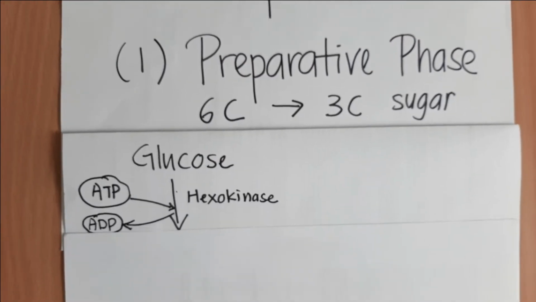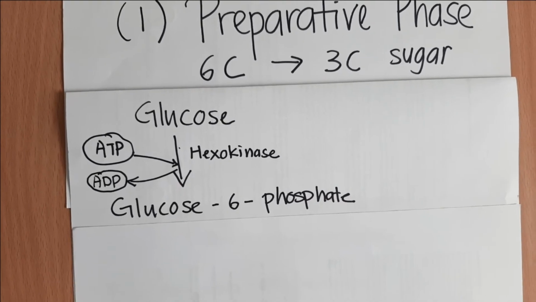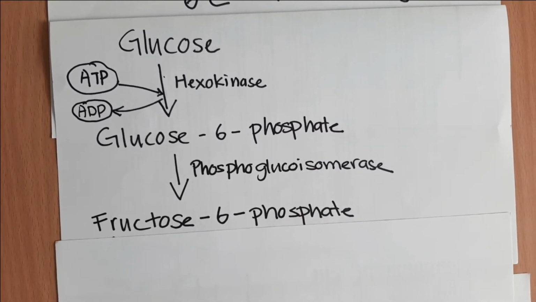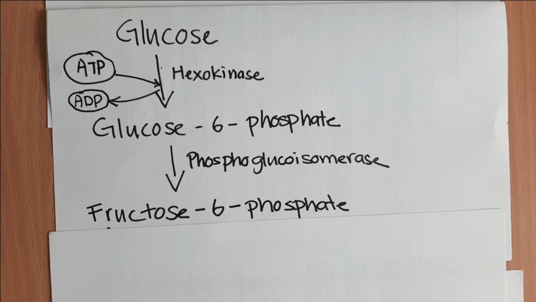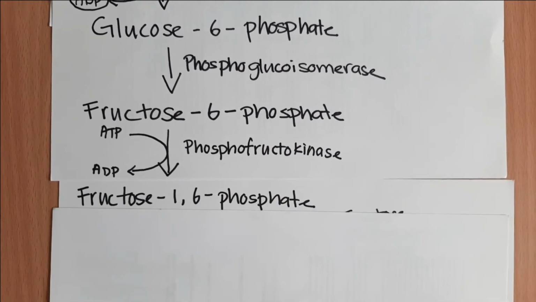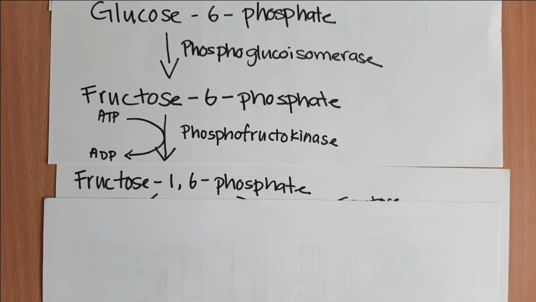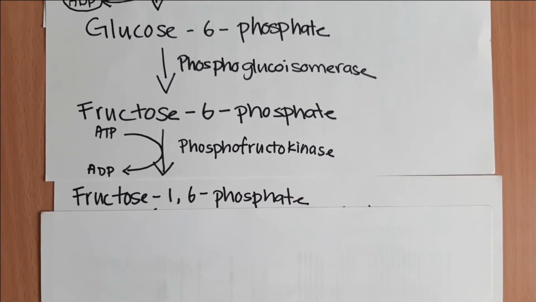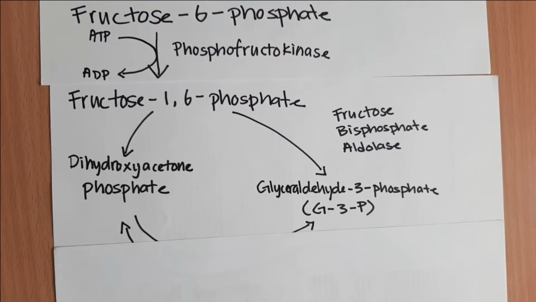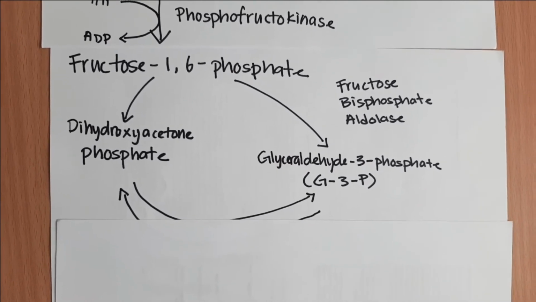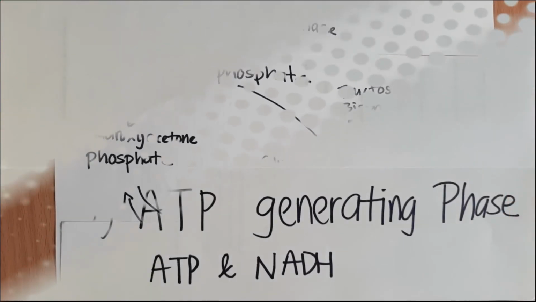First, glucose is converted into glucose 6-phosphate with the presence of ATP and hexokinase. Then, glucose 6-phosphate is converted into fructose 6-phosphate with the presence of phosphoglucoisomerase. The fructose 6-phosphate is later converted into fructose 1,6-bisphosphate in the presence of phosphofructokinase and ATP. Fructose 1,6-bisphosphate can be converted into dihydroxyacetone phosphate and glyceraldehyde 3-phosphate in glycolysis.